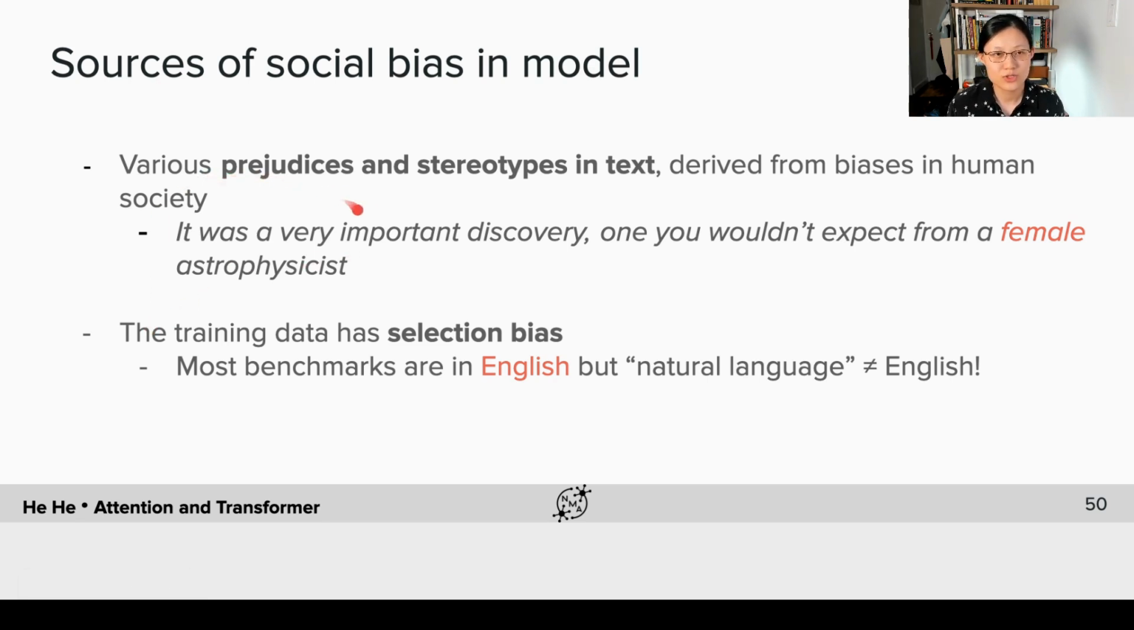In addition to the pre-training text, our training data might also have selection bias, meaning that we have collected the training data from a specific source that may not have full coverage of the overall data distribution. For example, most current NLP benchmarks are in English, but natural language is not only English. There are many other languages out there, and because we train our models on mostly English, it may have lower performance on low-resource languages.